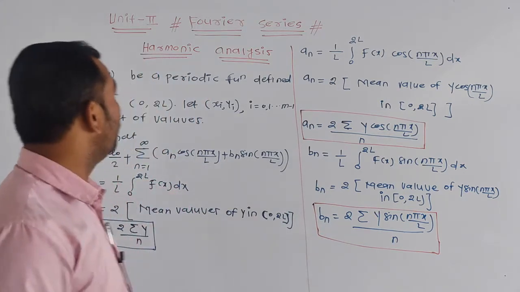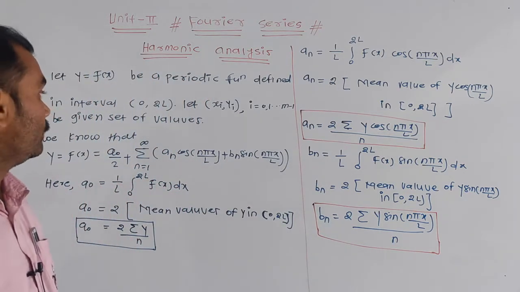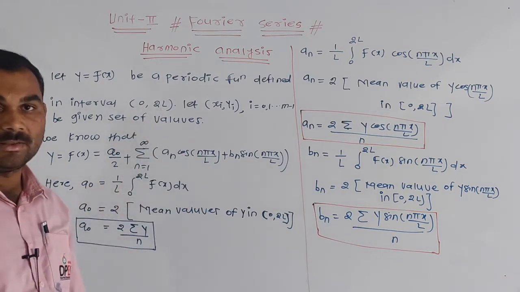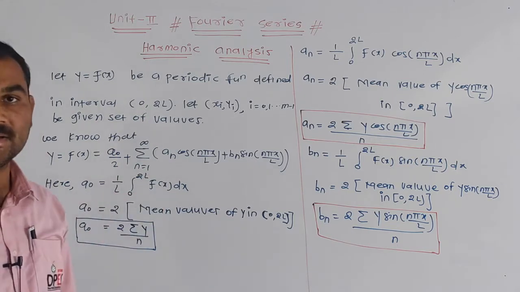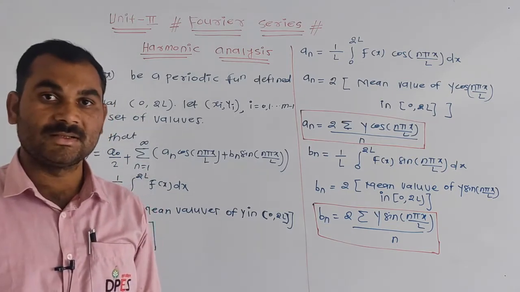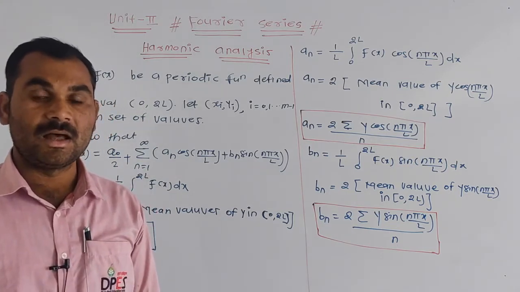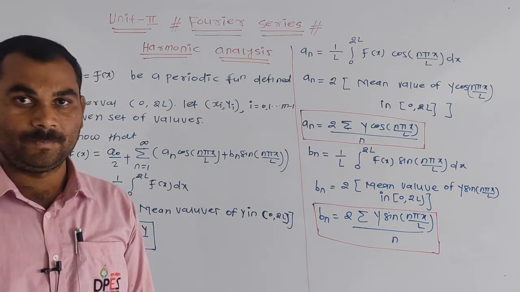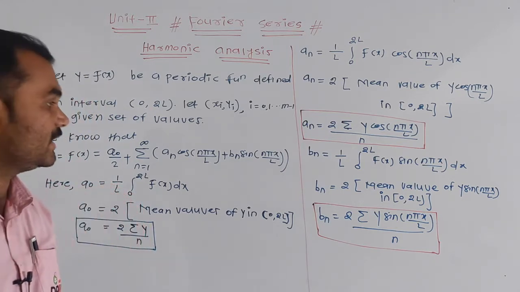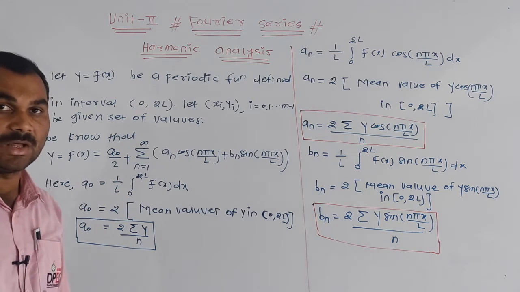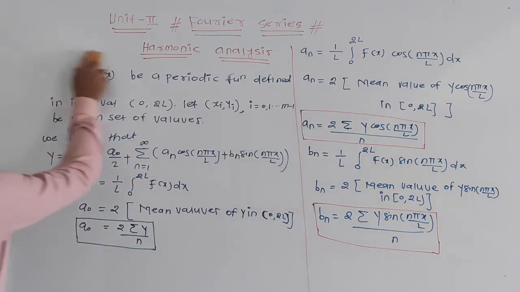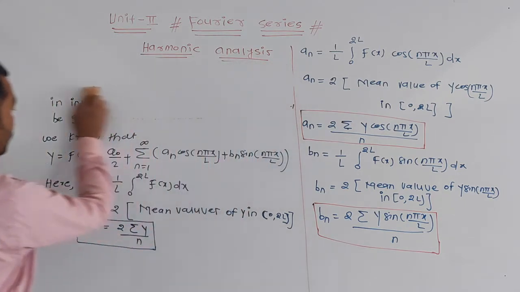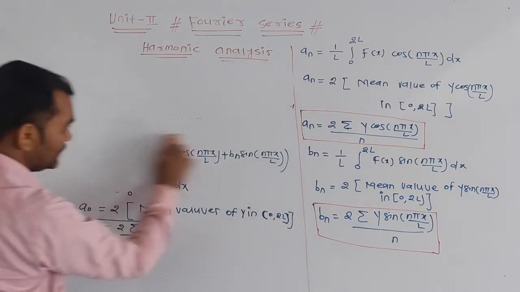They are the same for the interval 0 to 2 pi, or the same for the interval 0 to L, that is the sine and cosine half range series. For the sine and cosine half range series, we have to use the same formula also. Now we will discuss the examples on the topics.